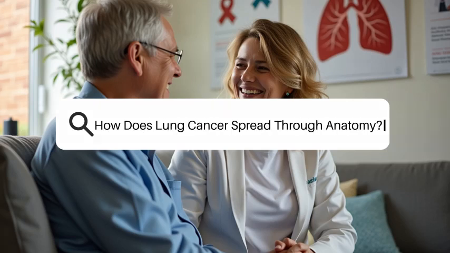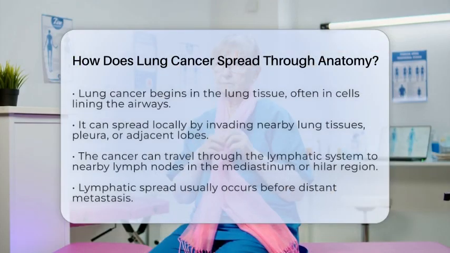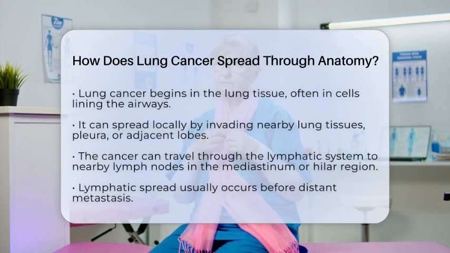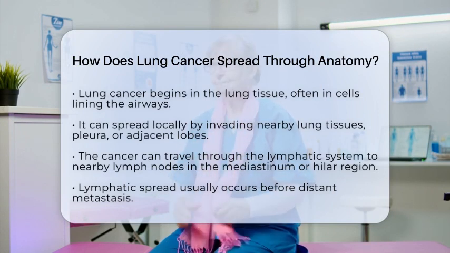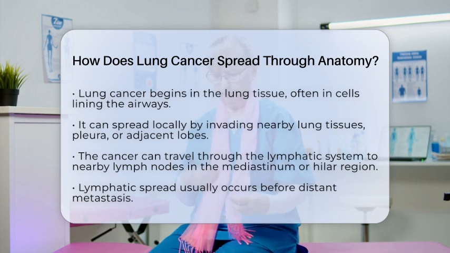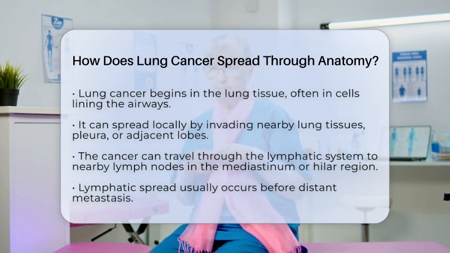How does lung cancer spread through anatomy? Imagine your lungs as a pair of spongy, air-filled organs that help you breathe. When lung cancer develops, it starts in the lung tissue itself, often in the cells lining the airways. From there, it can grow into nearby healthy lung areas, a process called local invasion.